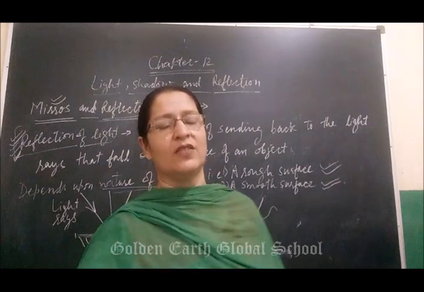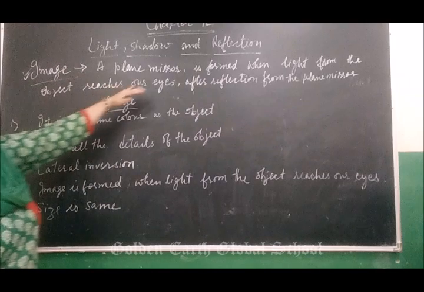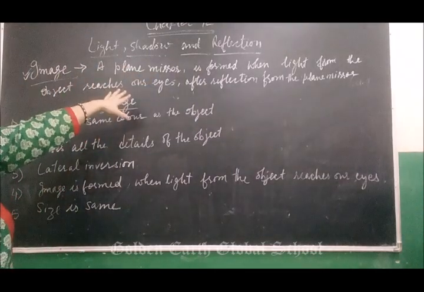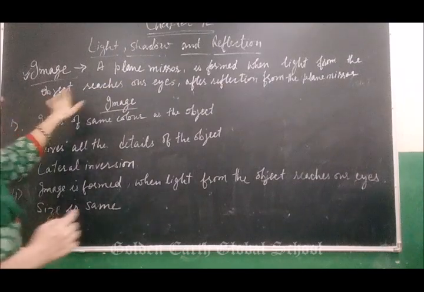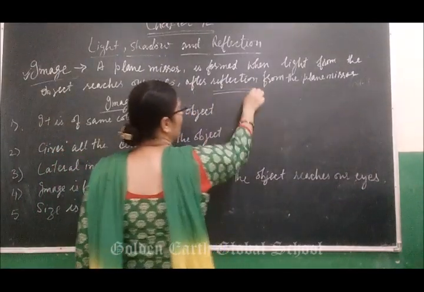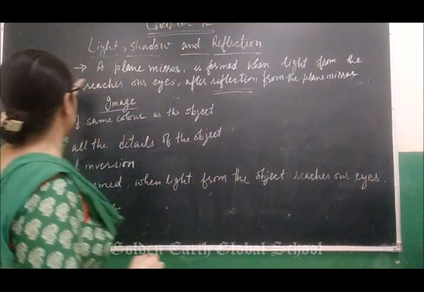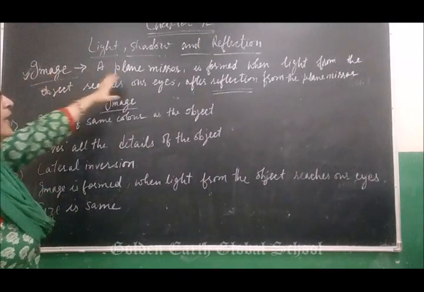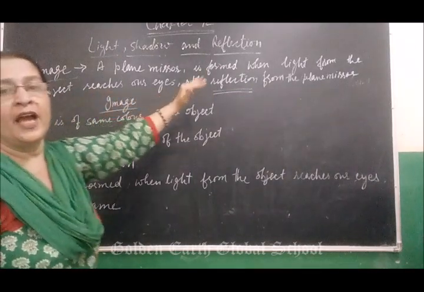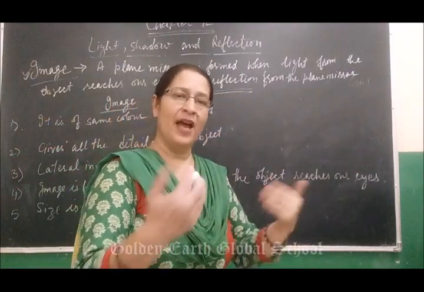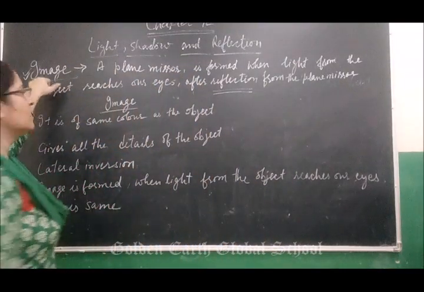Then next is characteristics of images. What do you mean by a plane mirror? An image is formed by the plane mirror when light from the object reaches our eye after reflection. Reflection means the bouncing back of light from a plane mirror. When light from the object reaches our eye after reflection, the bouncing back of the ray of light into our eyes, then what do we form? An image is formed.